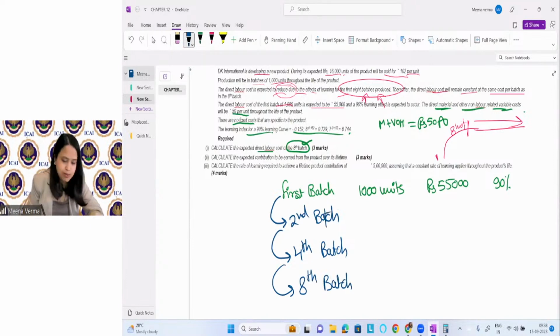Right? We can apply it. Whenever the production is double, we can apply the learning rate. So what is happening here? How much time is he taking for producing the first batch? Is it given somewhere? Give me 1 minute. If the time is not given, just give me 1 minute.